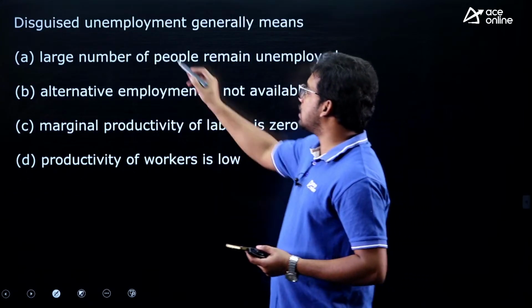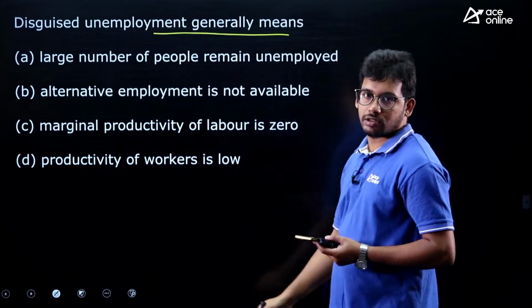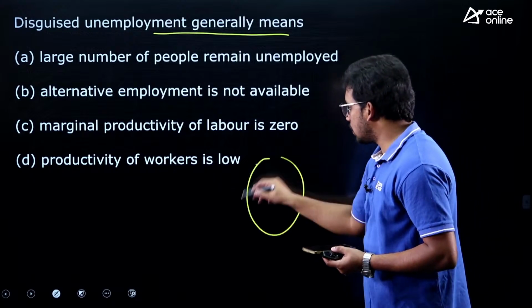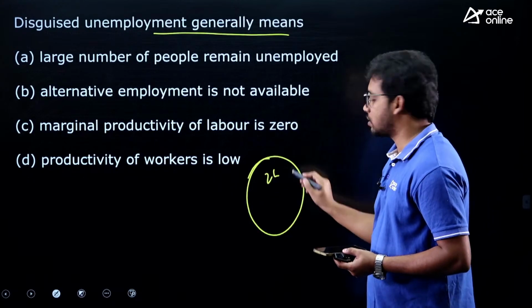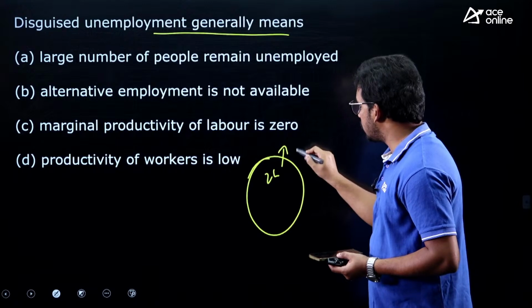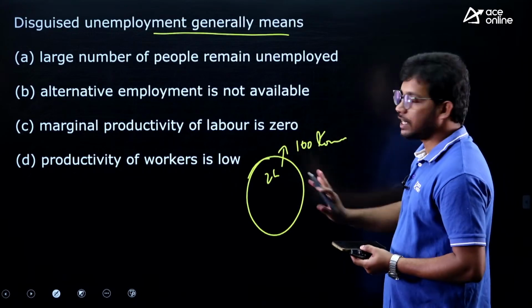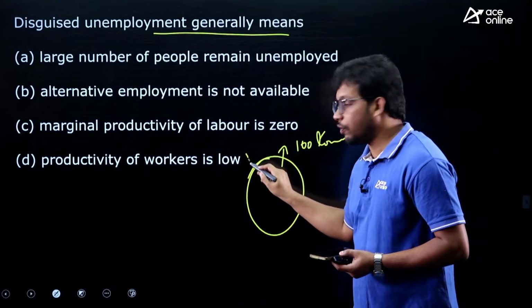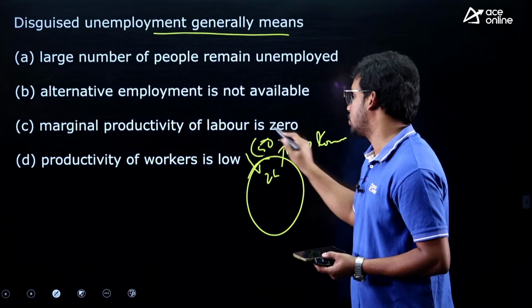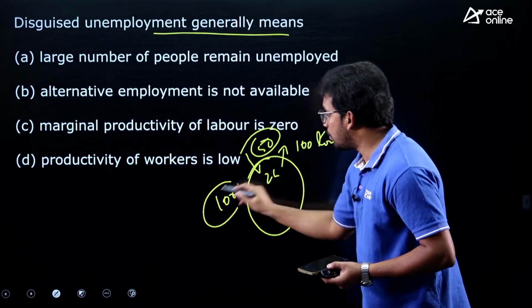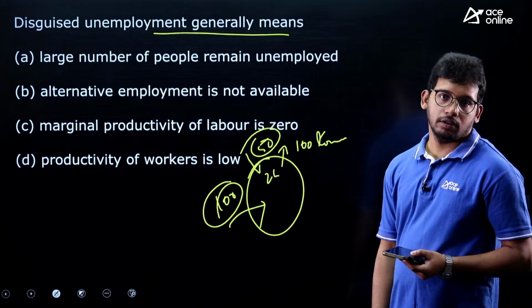Next, disguised unemployment generally means. What is the meaning of disguised unemployment? Take an agriculture field of 2 hectares, and the productivity of this is 100 tons. Let us say 100 tons of rice it can cultivate, and the requirement for this is 50 employees. So 50 people are sufficient. But now there are 100 employees working in this field, right?